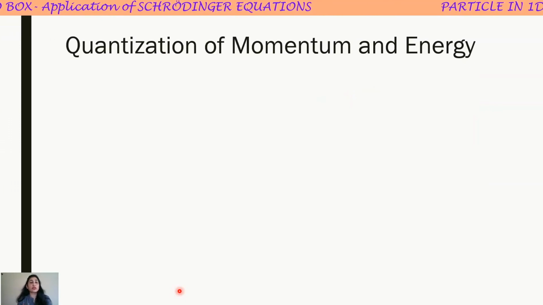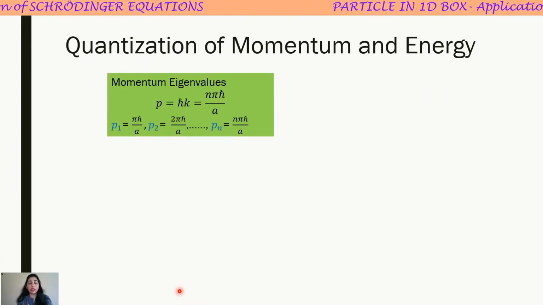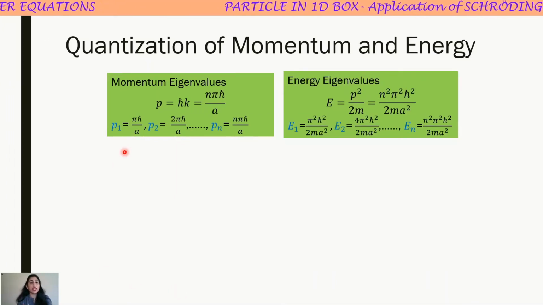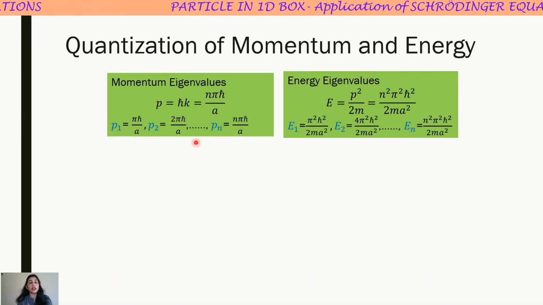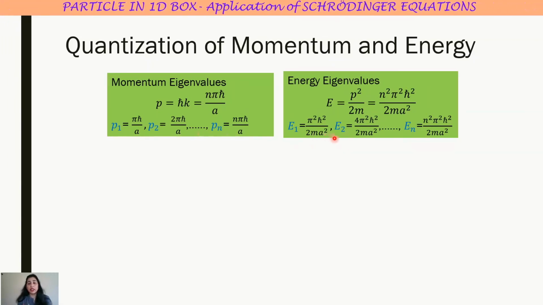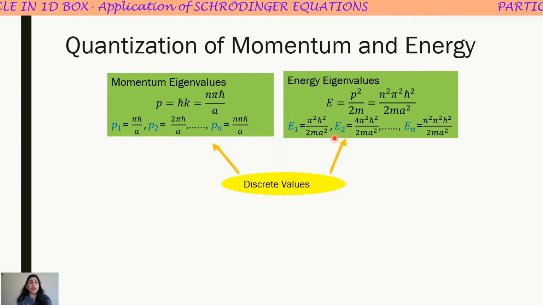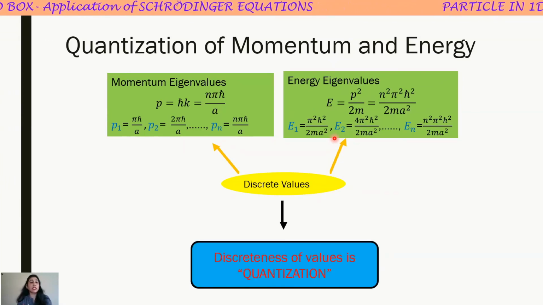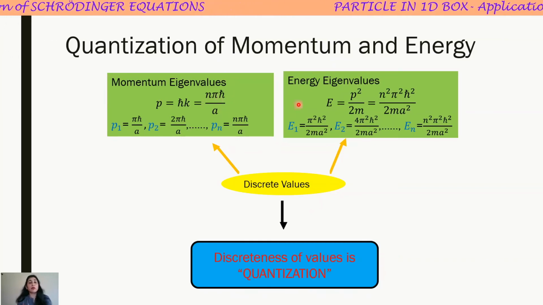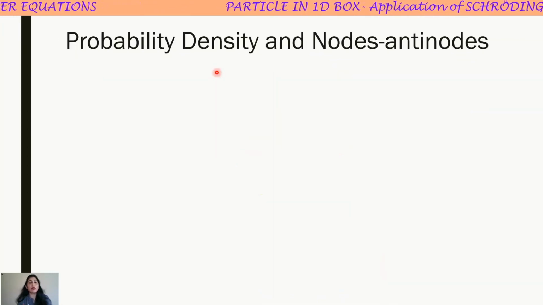Now, what is quantization of momentum and energy? See students, you have calculated the various momentum eigenvalues. You have calculated the various energy eigenvalues. You have seen that there are different values for different quantum states, both in the case of momentum and energy. So both these parameters have discrete values, and of course discreteness is called nothing but quantization. So we say that the momentum and energy, both variables, are quantized.